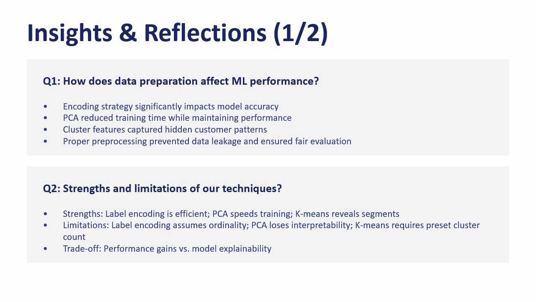And question 2, what are the strengths and the limitations of these techniques? In terms of strengths, label encoding is computationally efficient and doesn't increase dimensionality, PCA dramatically speeds up training, and k-means reveals customer segments that provide additional predictive power. So the core trade-off is between performance improvement and model explainability. In the financial sector, this balance is especially critical due to regulatory requirements.